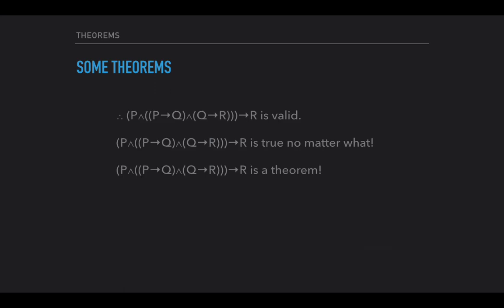So the argument is valid. Therefore, P and if P then Q and if Q then R, only if R. It's a valid argument, and that sentence is true no matter what, and it's a theorem. And what we showed, for the first and the third, is that the argument is valid, and that means the sentence is a theorem.